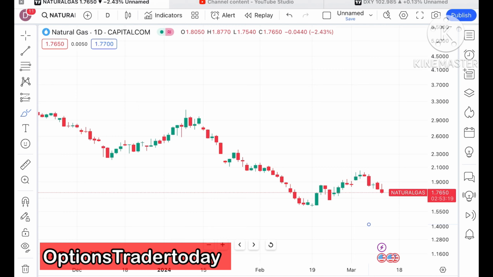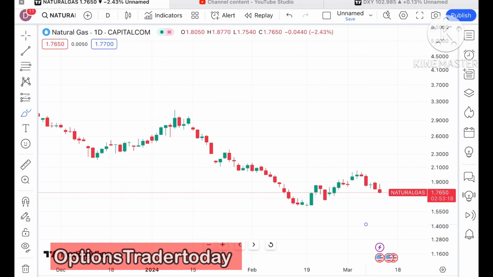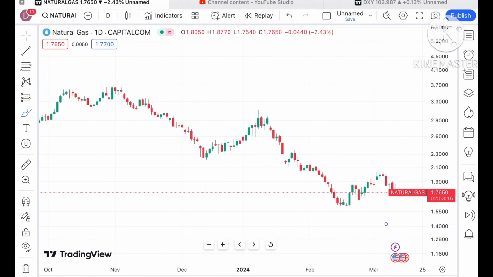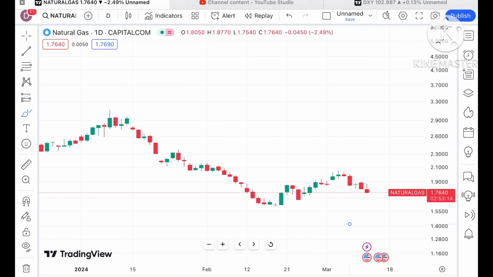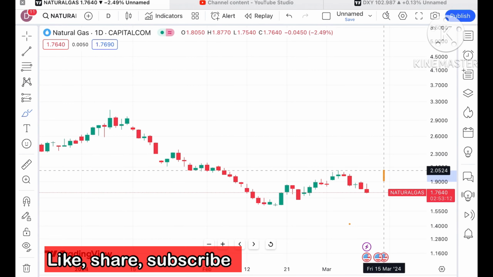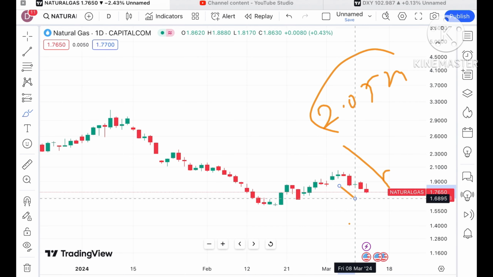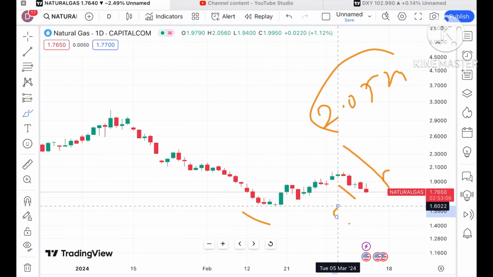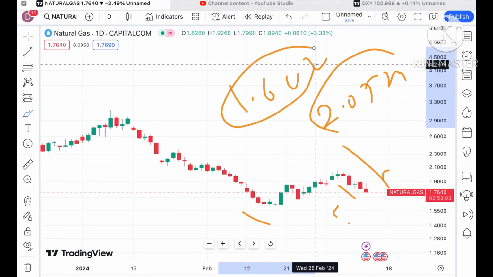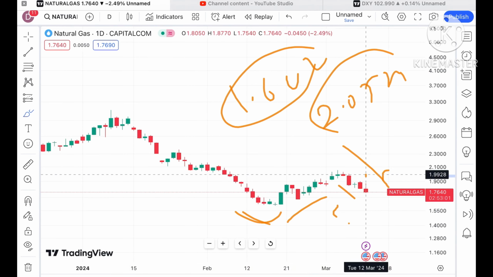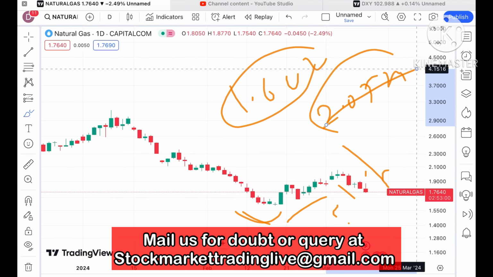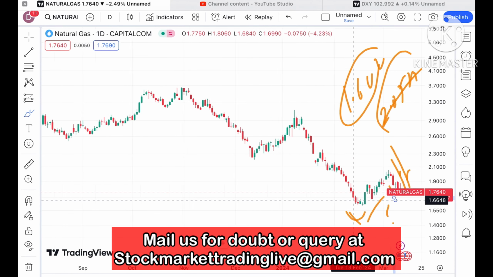Today in this video I'll explain how the price of natural gas has moved in the last 2 days and how it can move in the next 2 days. As you can see, a swing has formed at a level of around $2.05 to $4. After that there is a continuous fall and a big swing has formed at a level of $1.602. That is where we saw an upside, but after sustaining a level of $2.527 we have seen